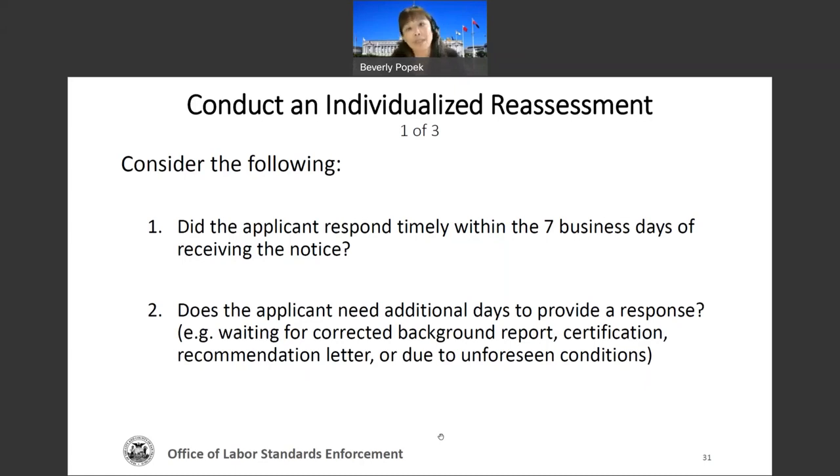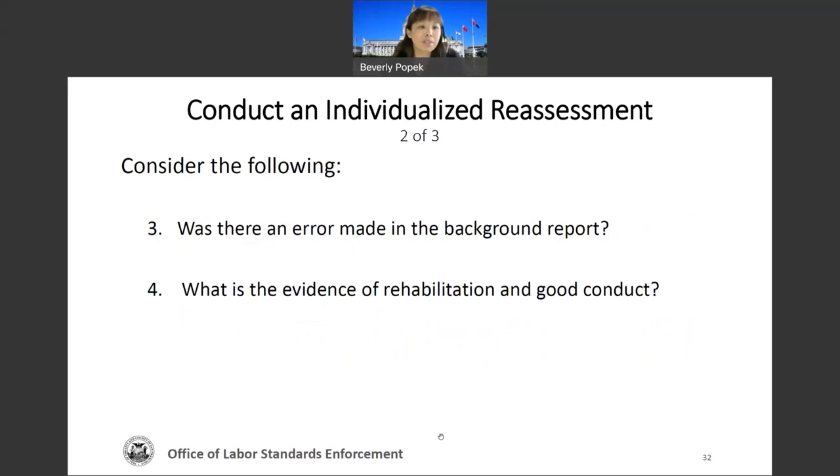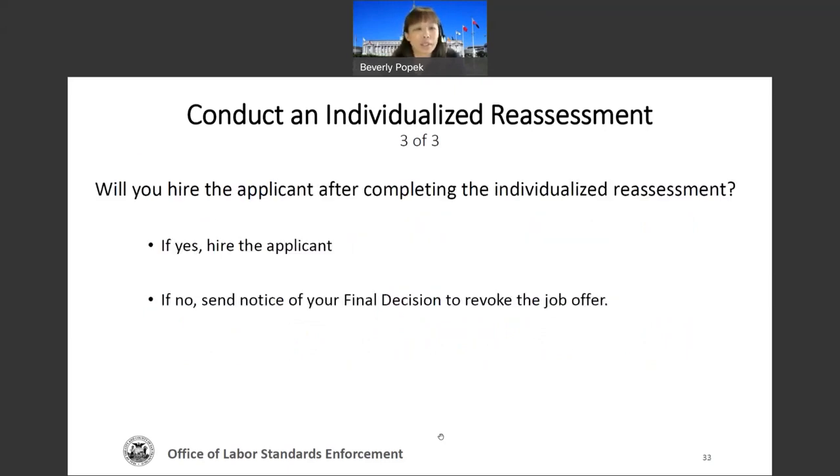Or they've asked for a recommendation letter, but the person that said they're going to do the recommendation letter was unable to get it together within the 5 days, 7 days, etc. They need more time. So please be generous. These items can potentially change your mind and thought process about perhaps rescinding the job offer. Here's something else to consider. Was there an error made in the background report? And what is the evidence of rehabilitation and good conduct?